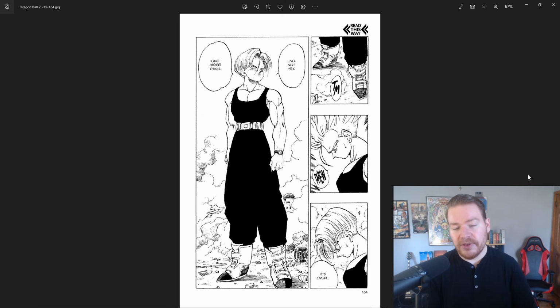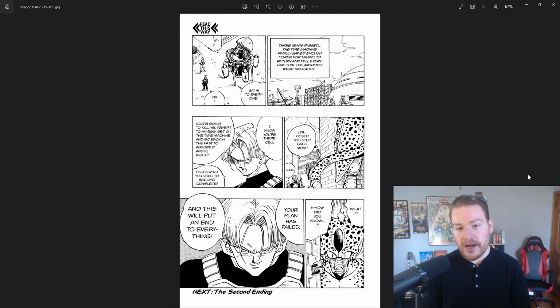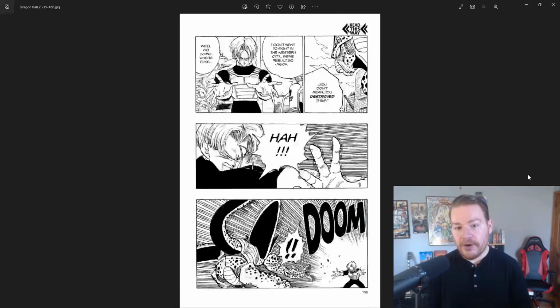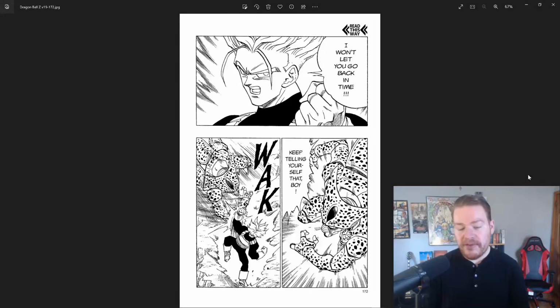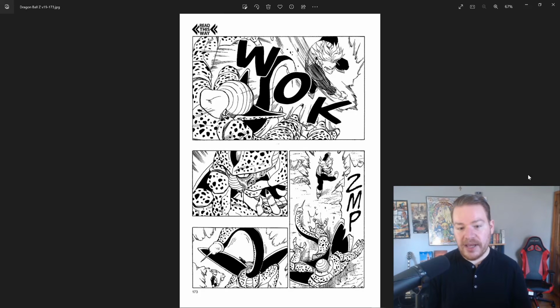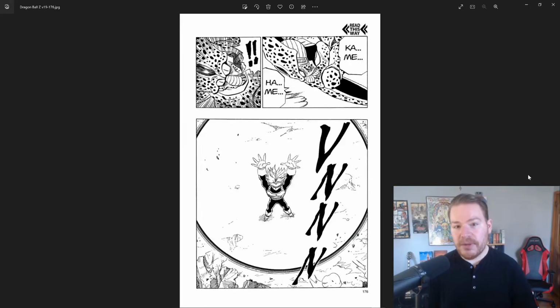But that's a whole different discussion in and of itself. Now the question is, this is the way that he defeated them in the History of Trunks timeline. Eventually he would also go on to see Cell and make quick work of him, as we could see here: he turns into a Super Saiyan, beats him down, throws him up into the sky.